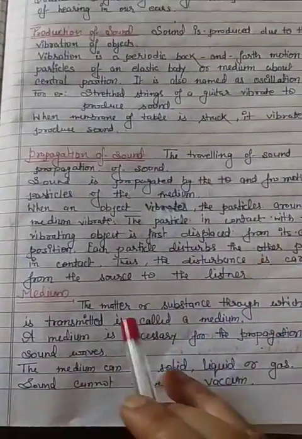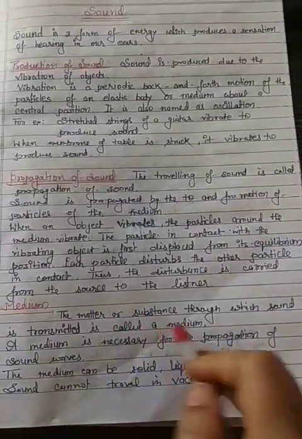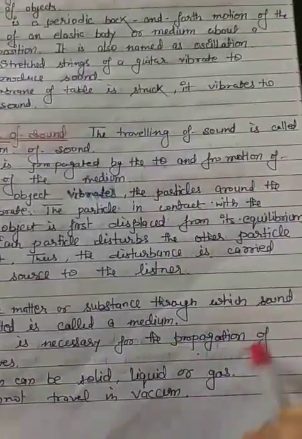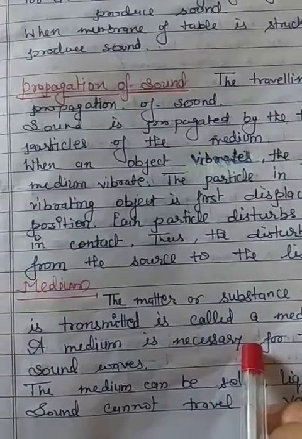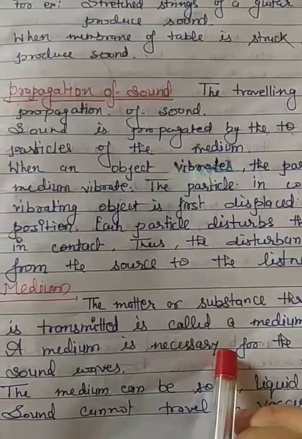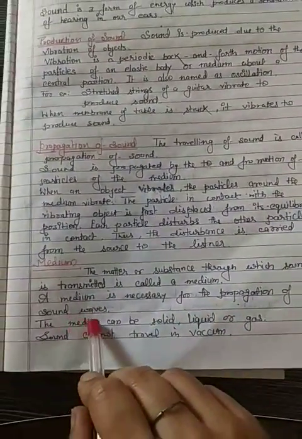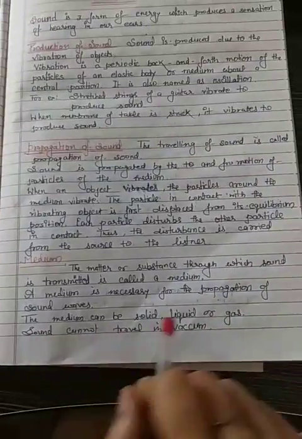Now medium: the matter or substance through which sound is transmitted. The matter, solid, liquid or gas, through which sound is transmitted is called a medium. A medium is necessary for the propagation of sound waves. Without a medium, sound cannot be produced. So in vacuum, sound is not produced. The sound cannot travel through vacuum. It needs a medium, which can be solid, liquid or gas.